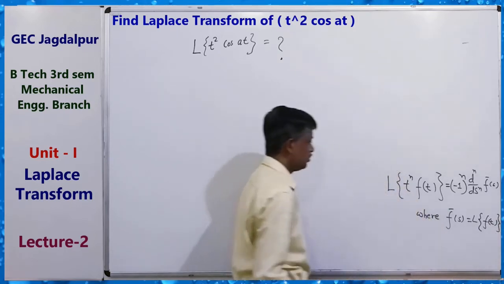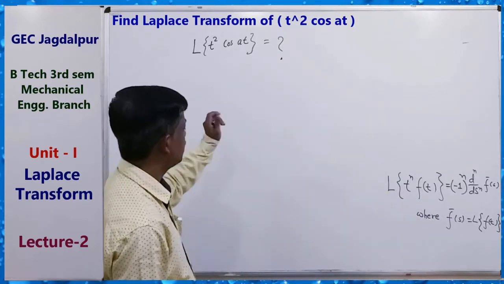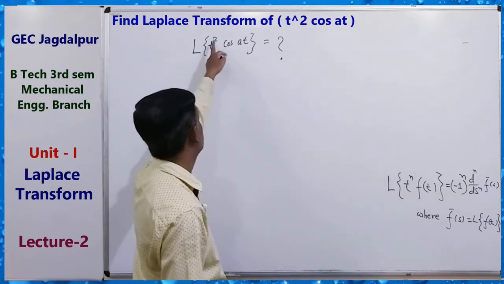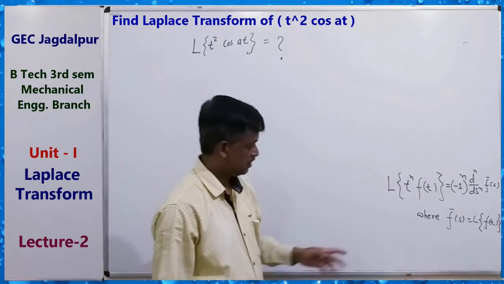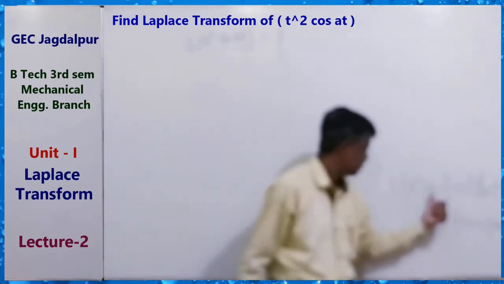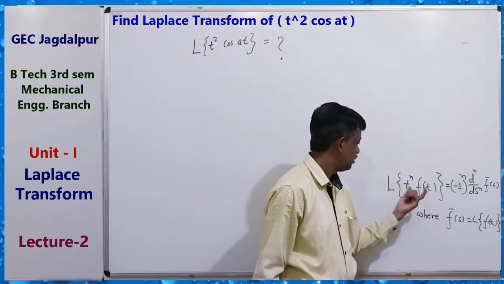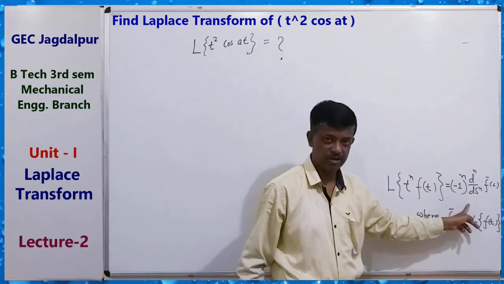So we know this formula. Here in place of n, 2, and in place of f(t), cos at. If we know L of f(t), that is L of cos at, then we can get L of t square cos at by using this formula.